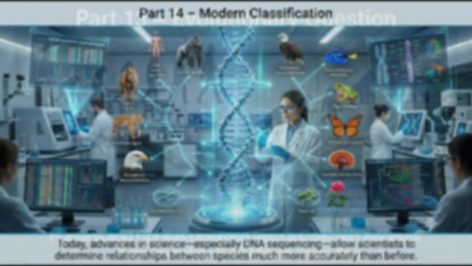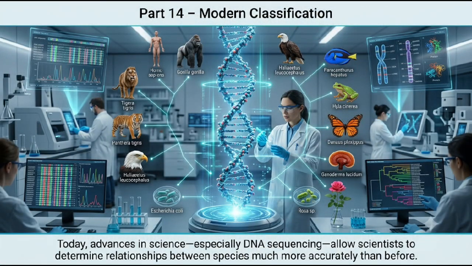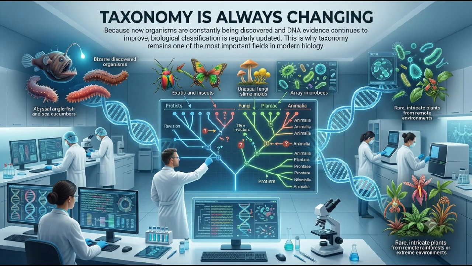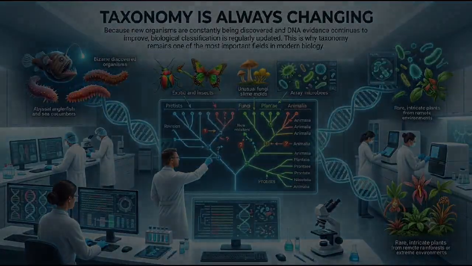Part 14. Modern classification. Today, advances in science, especially DNA sequencing, allow scientists to determine relationships between species much more accurately than before. Part 15. Taxonomy is always changing. Because new organisms are constantly being discovered and DNA evidence continues to improve, biological classification is regularly updated. This is why taxonomy remains one of the most important fields in modern biology.